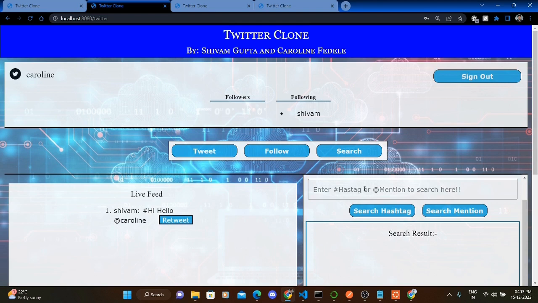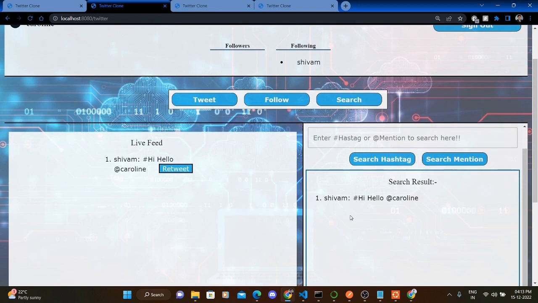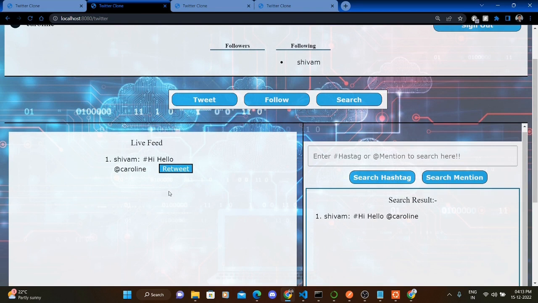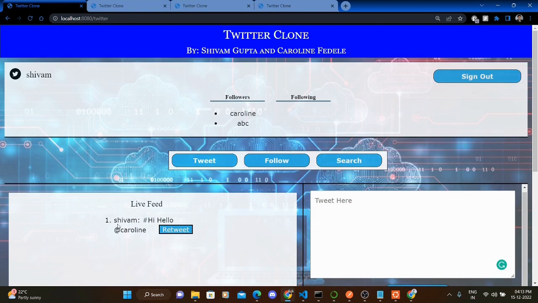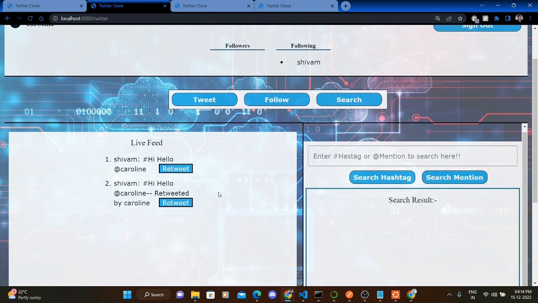So first I will search for a particular hashtag. So let us begin with hashtag hi, which is a hashtag which we have seen already in the tweet. It shows the search result that Shivam had tweeted hi, tweet with hashtag hi hello. So then there is also the option of retweeting it. So I retweeted, so it shows it is a retweeted one, and since Caroline doesn't have any followers, none of the other users' live feed get updated with this retweet.